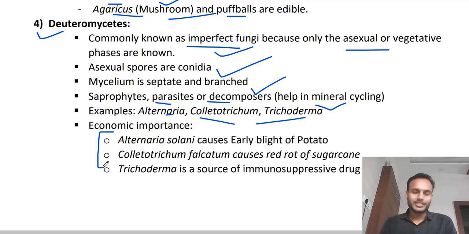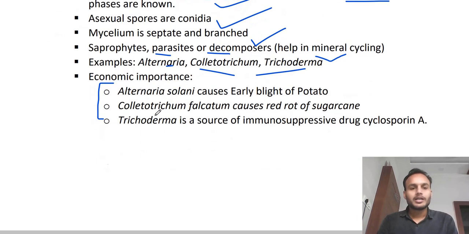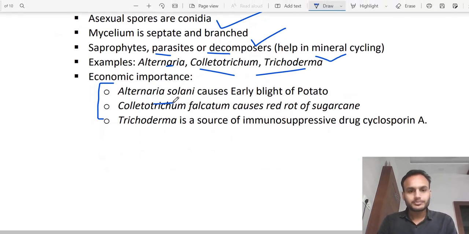And here are the important points. Economic importance. So economic importance generally includes, we say like what is the importance, what are the positive impacts, but they also include their negative impacts. So remember, whenever you are looking for economic importance, look for both sides, positives and negatives. So here Alternaria solani causes early blight of potato.